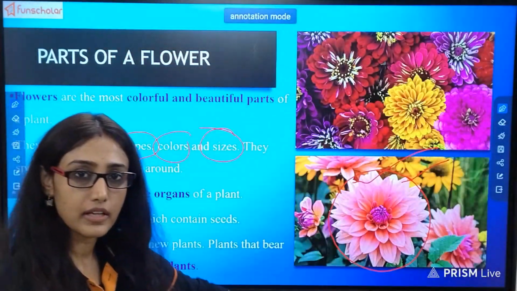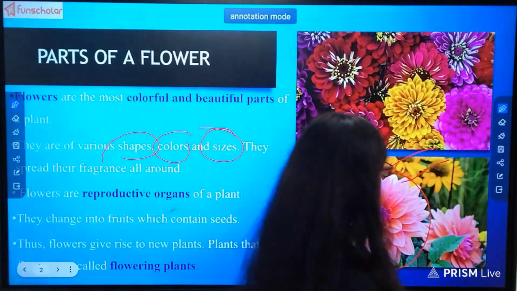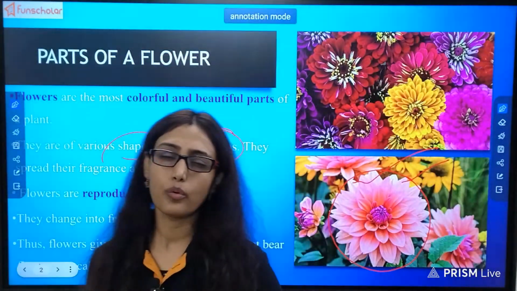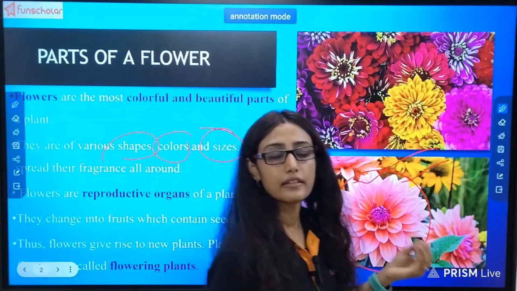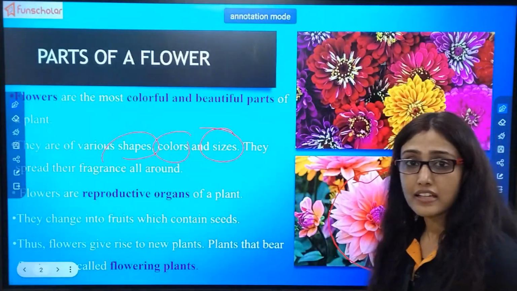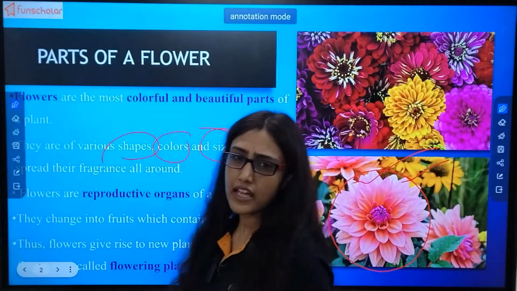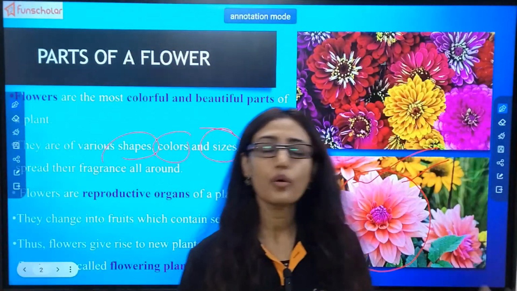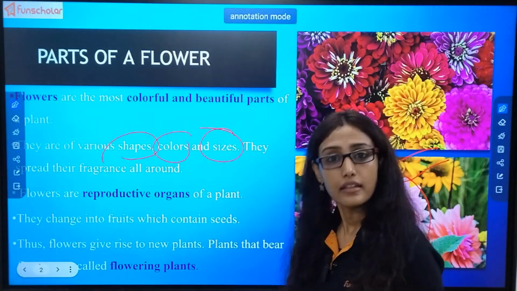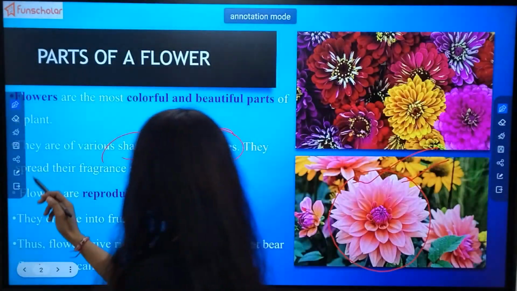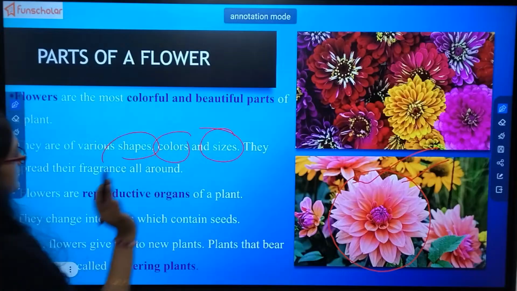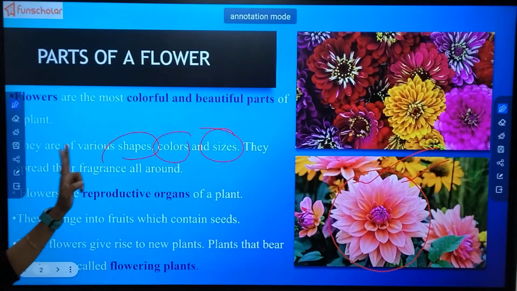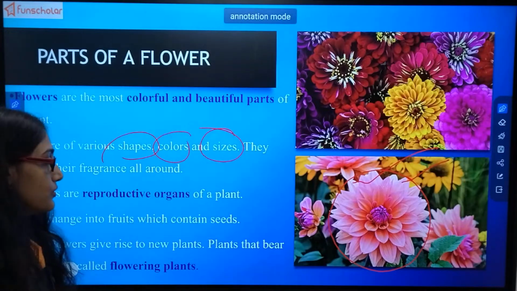Apart from this, you have seen different kinds of flowers like rose, china rose, jasmine, marigold, daisy, lily, lotus. So many kinds of flowers are there, of various shapes, colors, and sizes. Also, they spread their fragrance all around.